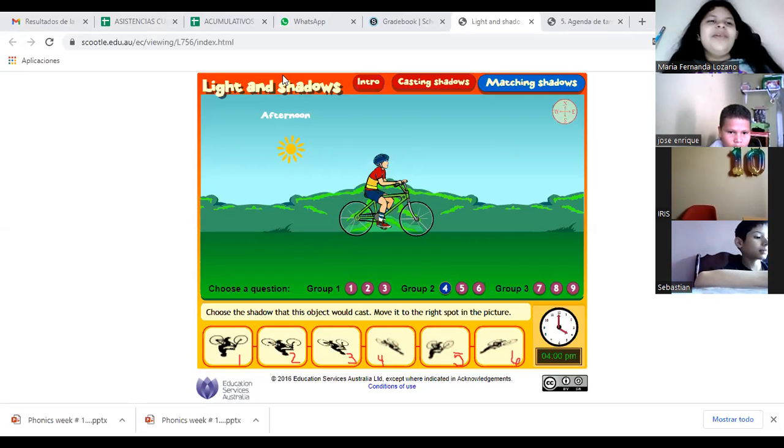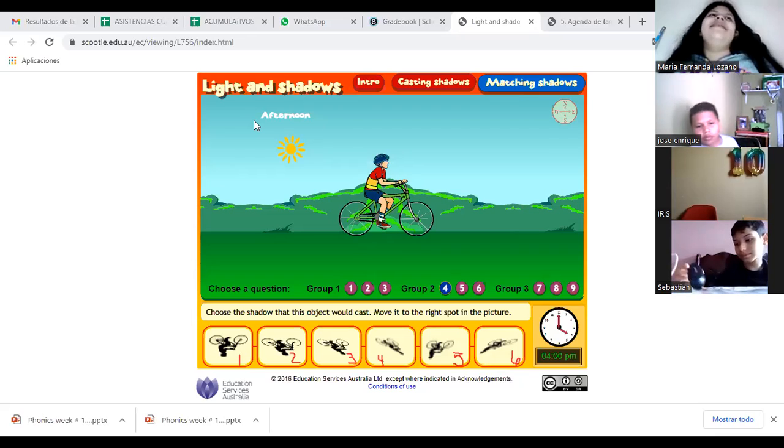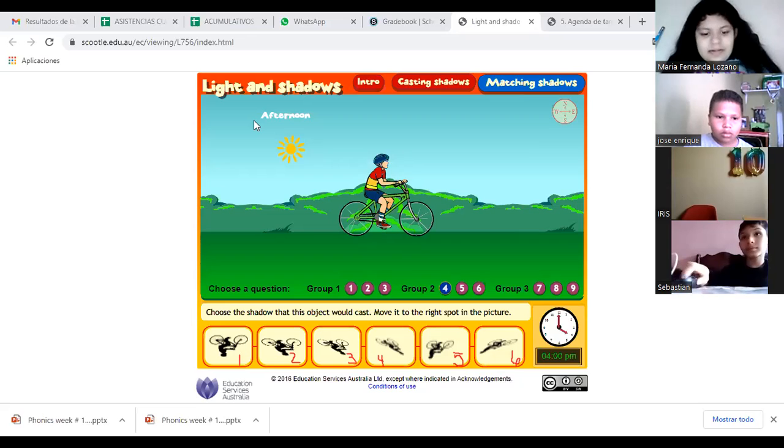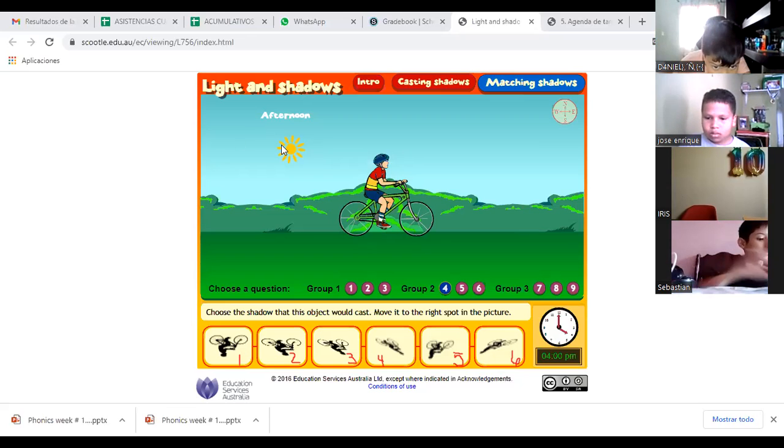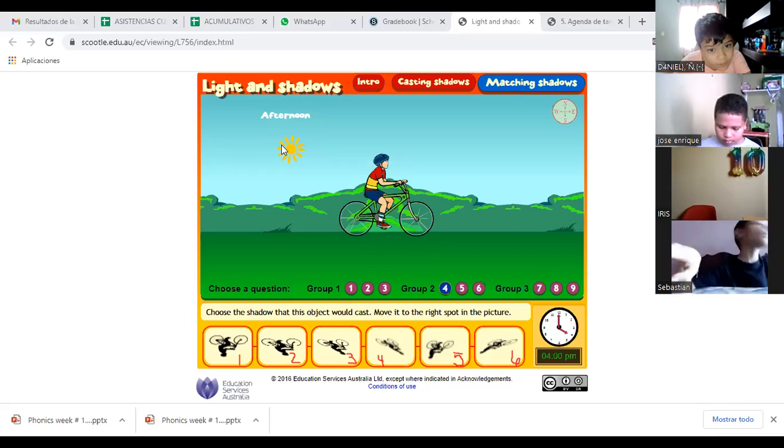Okay, I received an answer. Type your answer. The most voted number is the one that I am going to choose. So far, the number 2 is winning. I received 4 messages, and the rest of the students, please get involved in the class. Send me a message with a number you think is the answer. Quickly, please.